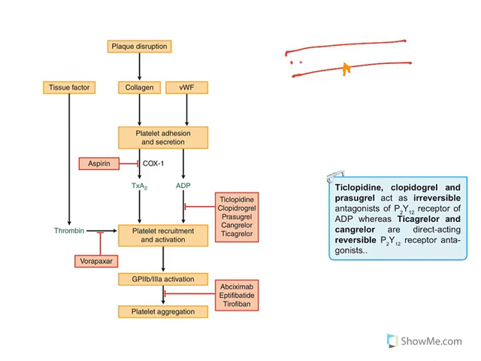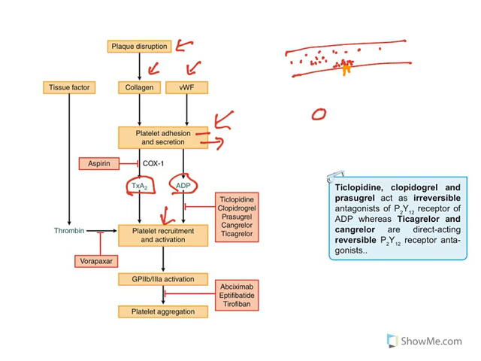Now, in the blood a lot of platelets are moving. So, the plaque disruption results in collagen and von Willebrand factor exposure to platelets, and platelets will come and attach here, and that is what is known as platelet adhesion. Once they get attached, they will secrete chemical mediators like thromboxane and ADP. Once these are released, they will call all the remaining platelets to come here. That is what is called platelet recruitment, and all of them will get activated.